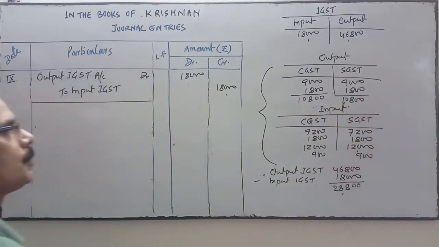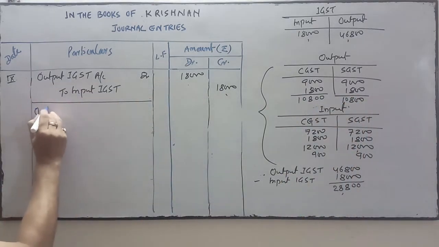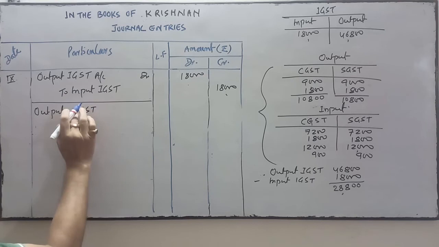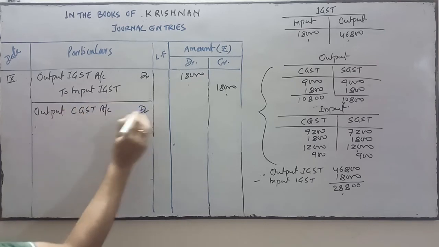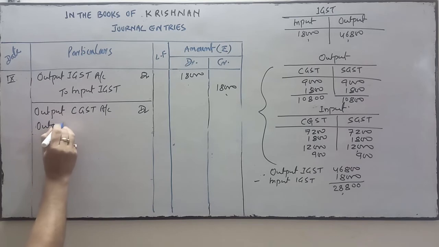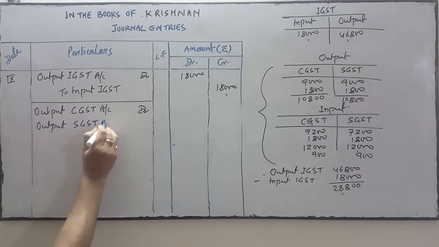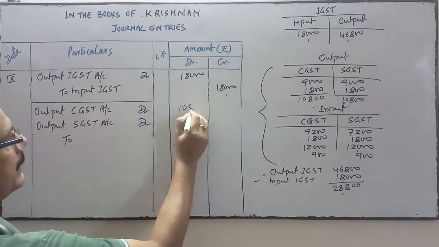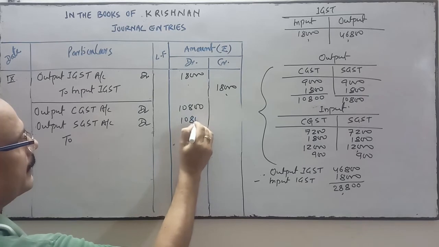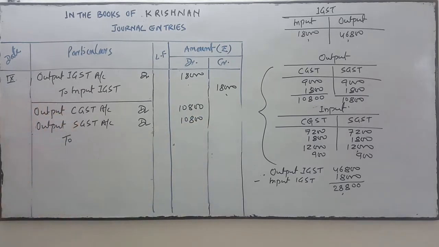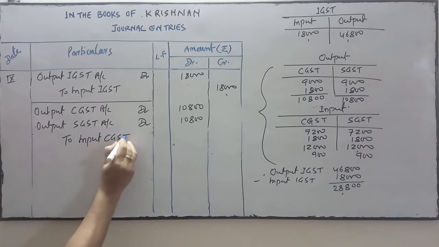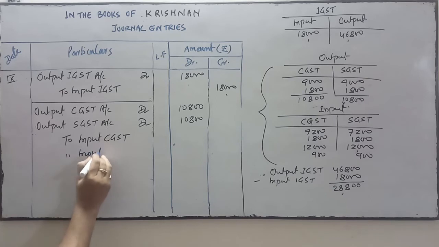So output CGST account debit, output SGST account debit. 10,800 and 10,800 will be settled, adjusted with the input CGST and input SGST.